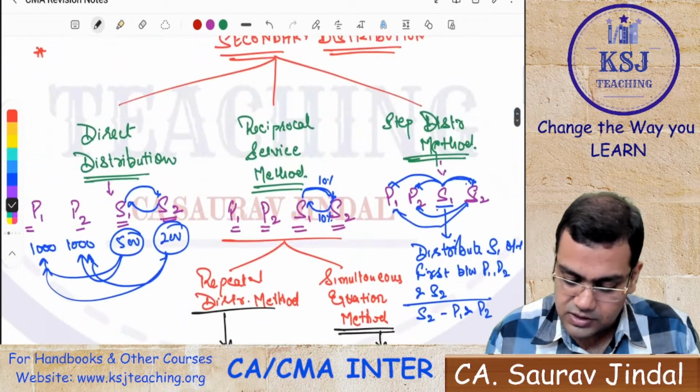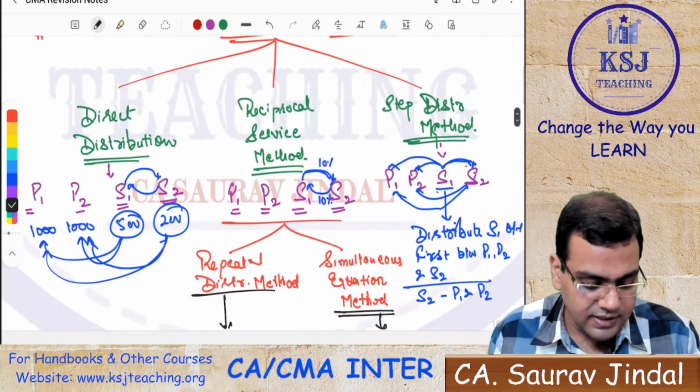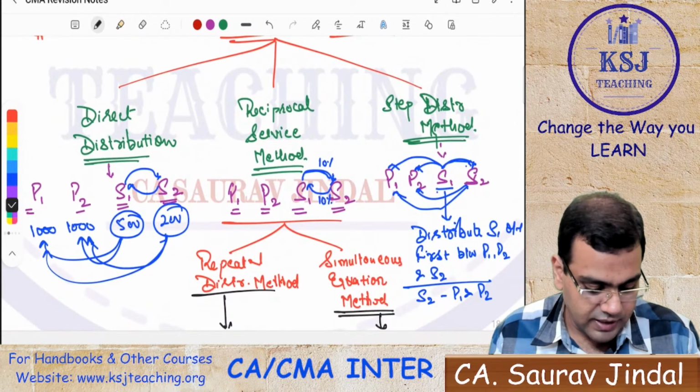Clear? So this is all about the secondary distribution. These are the three various methods of secondary distribution. Any doubts up till this point? Just let me know quickly.